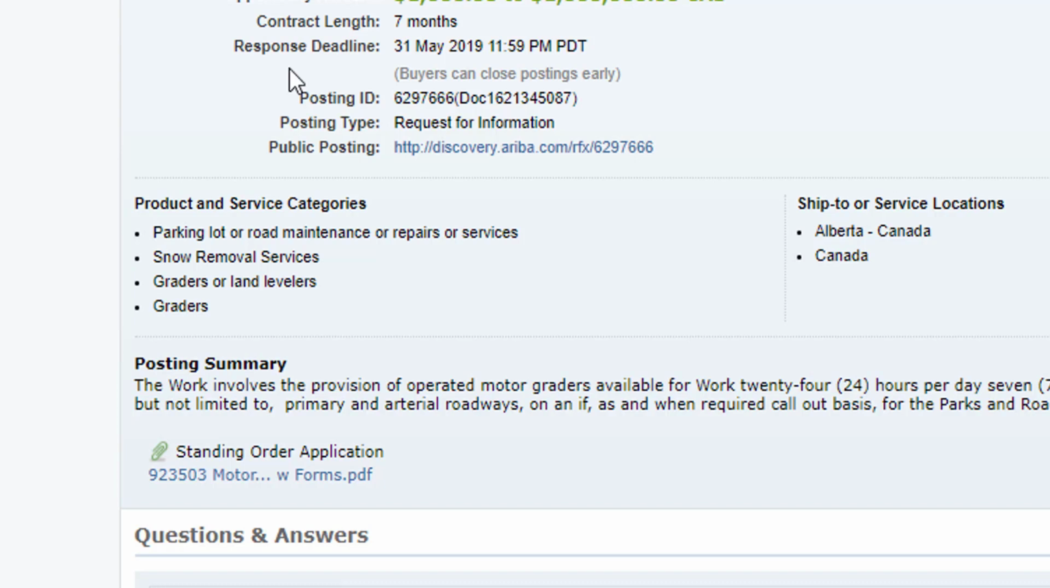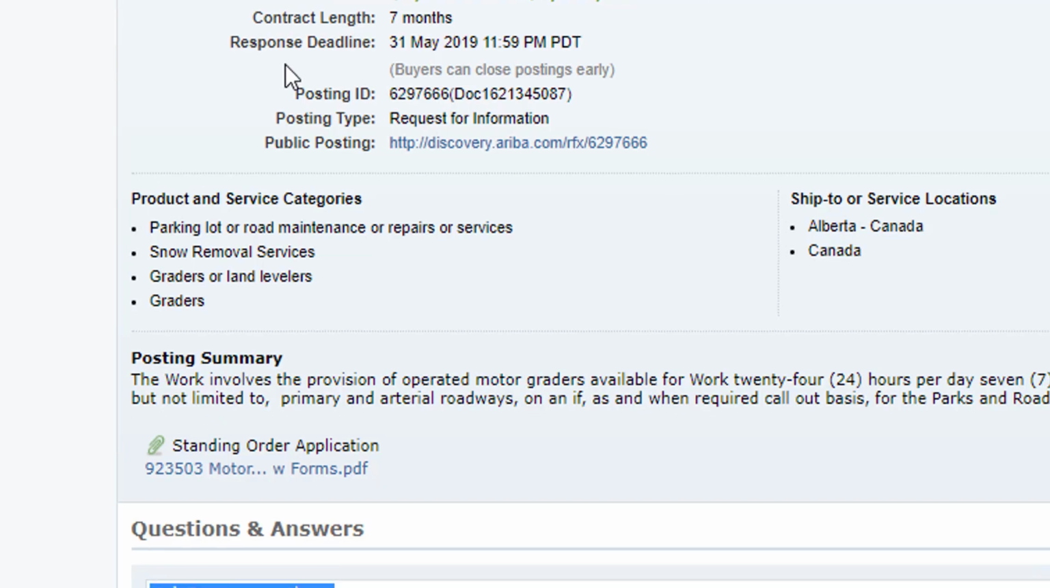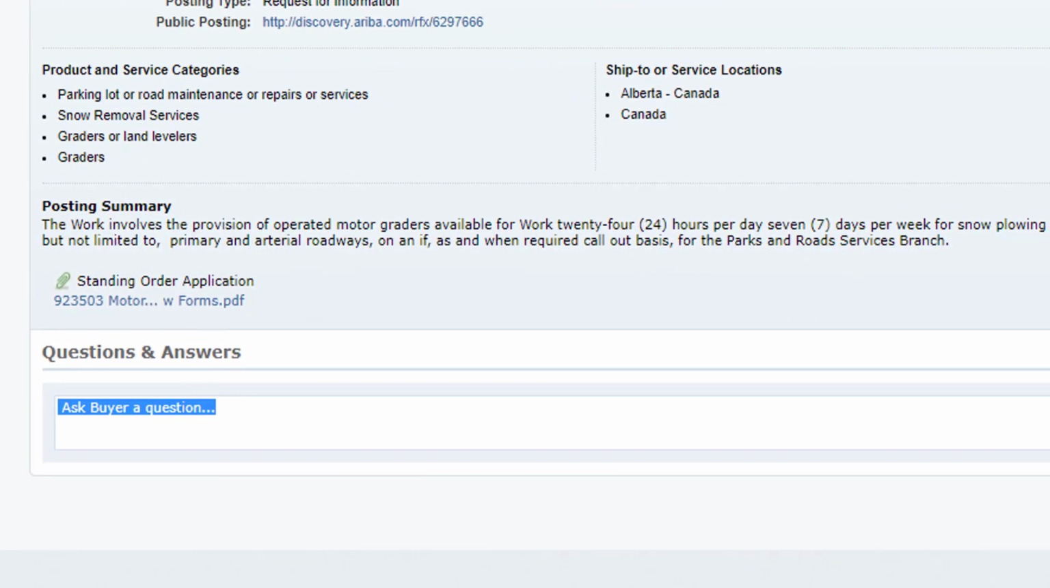If you see any product and service categories that are not a part of your profile and should be, you can update your profile so that you will be notified for future opportunities. Finally, you can ask questions to the buyer on the Ariba Discovery posting. Please note that questions and answers asked at this point will be publicly displayed.